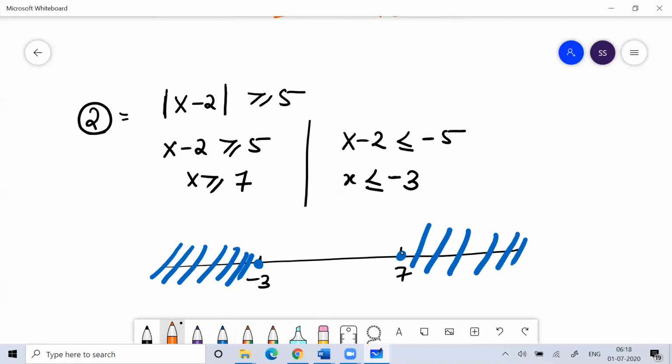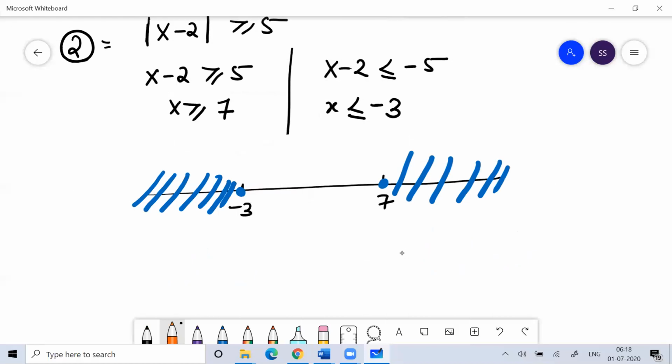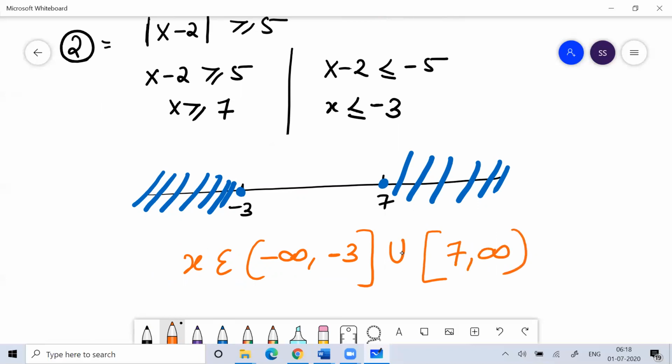Simple. So x belongs to minus infinity to minus 3, close bracket, union 7 is also included, 7 to positive infinity, open bracket, and this is your answer.